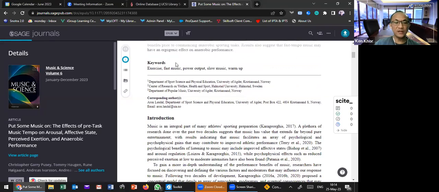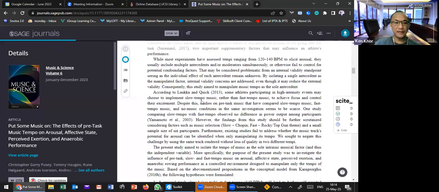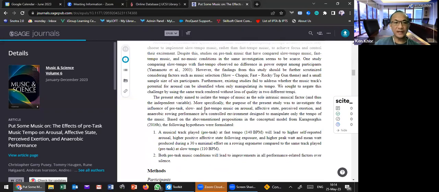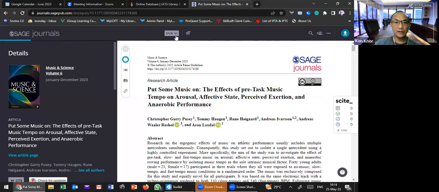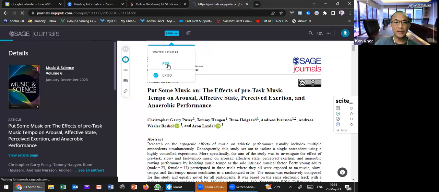I can use EPUB format if I want to read online, right? So this is the EPUB format, and you can see I can access the full text for this article. If I want to download, I also can choose to download.